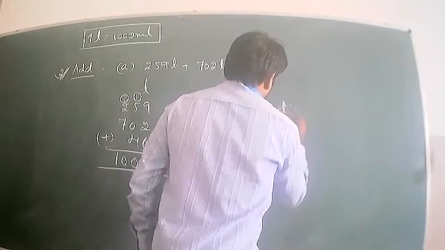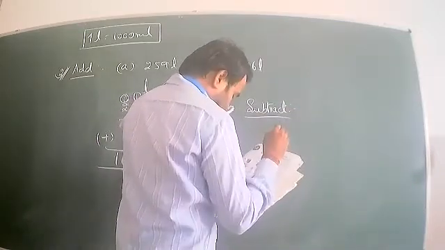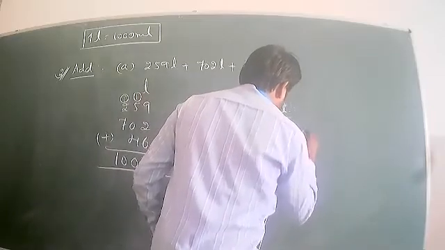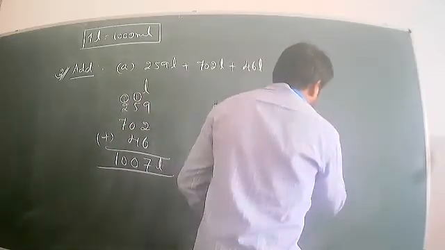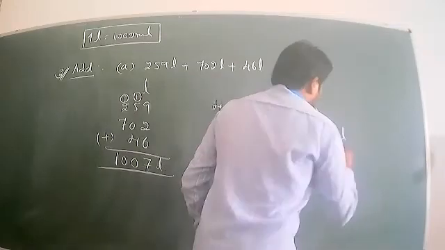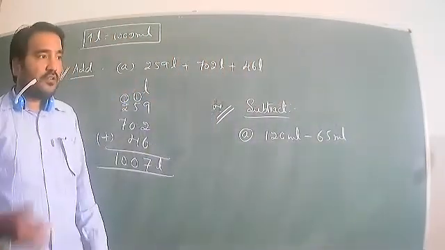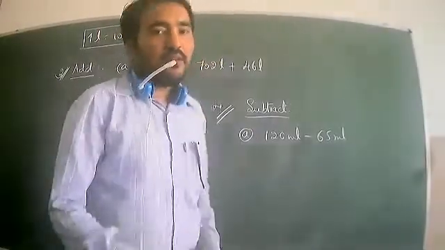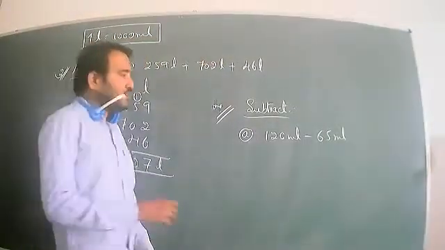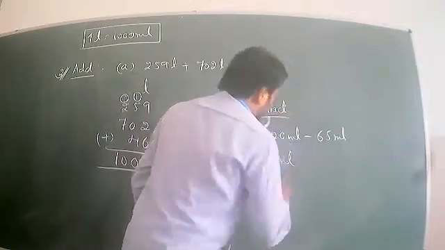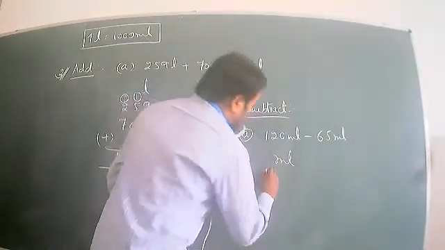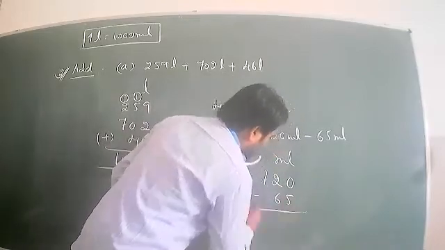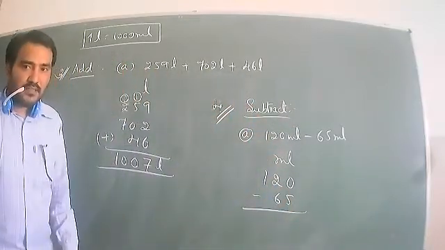So first I will take another example: 120 ml minus 65 ml. We can do subtraction. First arrange in columns and find the bigger number. First write the unit ml. 120 is the bigger, the smaller is 65, a 2-digit number: ones place is 5, tens place is 6.